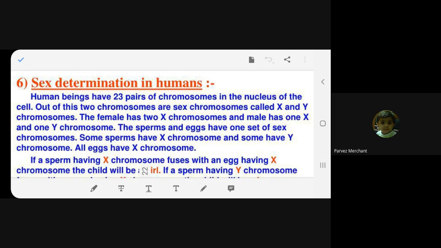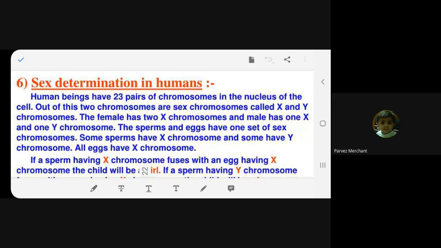You must have heard sometime that in your family, if a lady is pregnant, people say she will be having a baby boy or a baby girl. Have you ever heard things like that? Earlier, a pregnant lady would go to a doctor and do a sex determination, to find the sex of the baby before it was delivered. But now it is banned. Now it is illegal. No doctor can suggest the sex of the baby in the mother's womb.